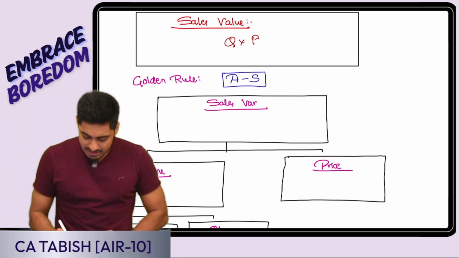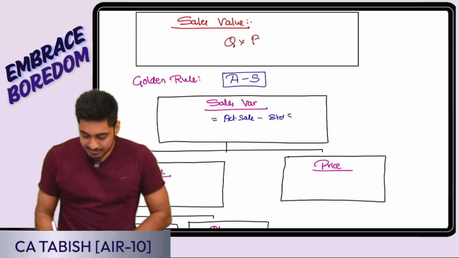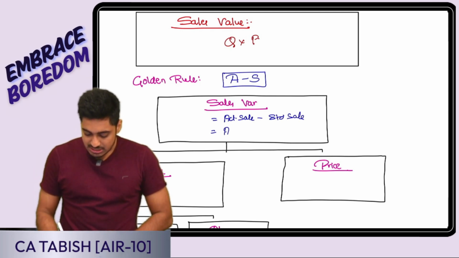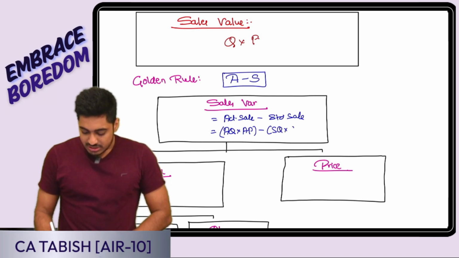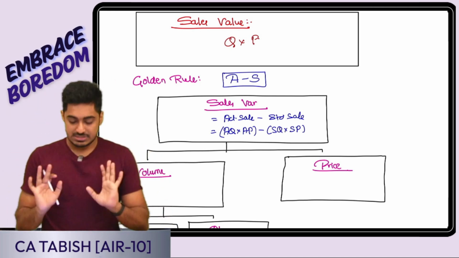First is the sales variance, the overall change in the sale value. It is my actual sale minus my standard sale. How did I define sale? Quantity into price. It is actual quantity into actual price minus standard quantity into standard price. You can use budgeted quantity into budgeted price also. Doesn't make a difference.